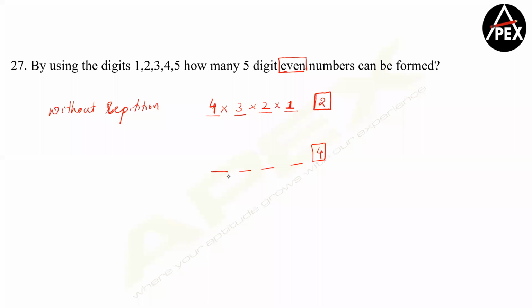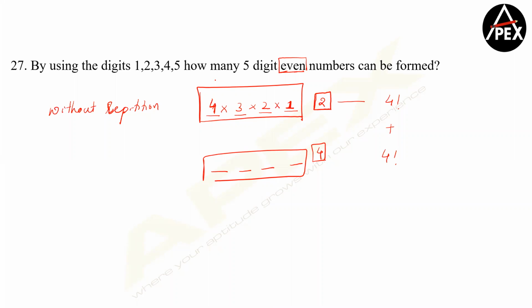Quick responses, please. Because 2 cannot be repeated, out of 5, I have only 4 digits available to fill in these 4 places. So 4 digits in 4 places, you will have 4 factorial. Plus you will again have another 4 factorial from here. Because here the sample space will be 1, 3, 4 and 5, and here the sample space will be 1, 2, 3 and 5. So 4 factorial plus 4 factorial is 4 factorial into 2, which is equal to 48 numbers.